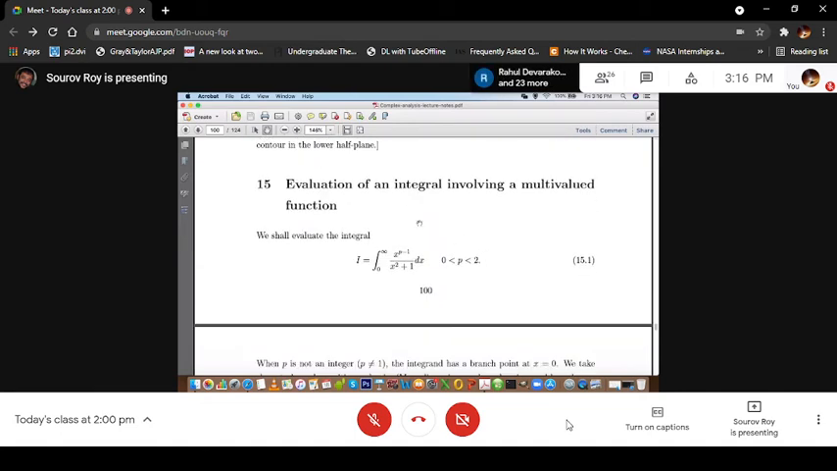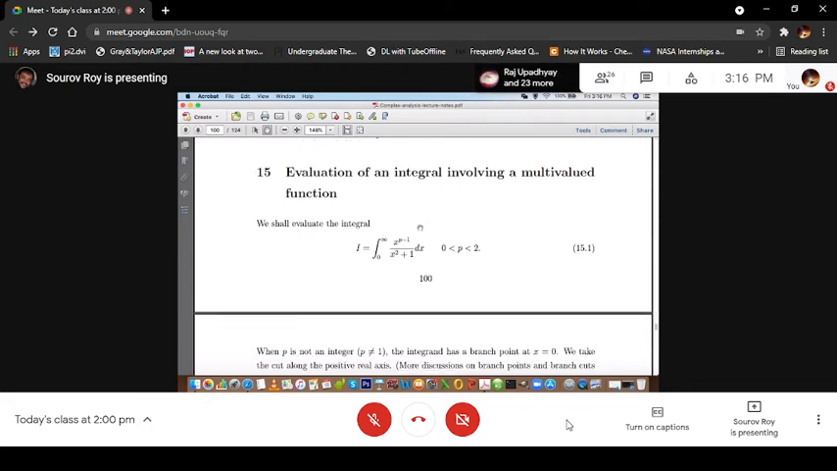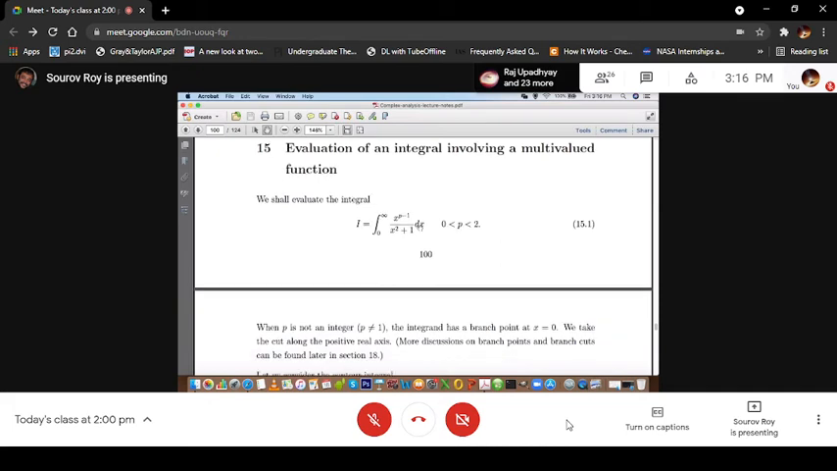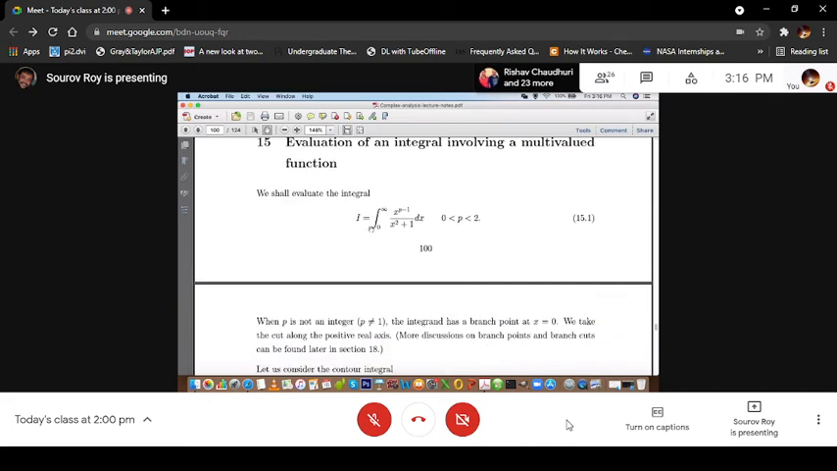Now, we'll evaluate this integral involving a multi-valued function. This integral we will evaluate is the integration from 0 to infinity of x to the power p minus 1 divided by x squared plus 1, dx. Okay, this is the integration that we will evaluate. But p is between 0 and 2, not equal to 1. So p is not equal to 1. It's between 0 and 2.